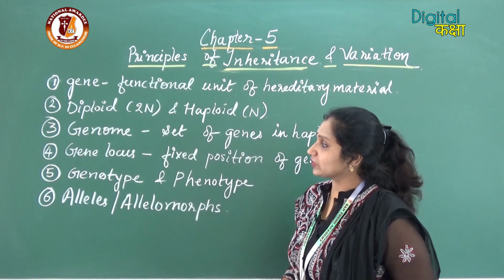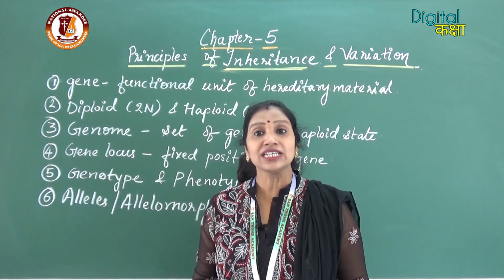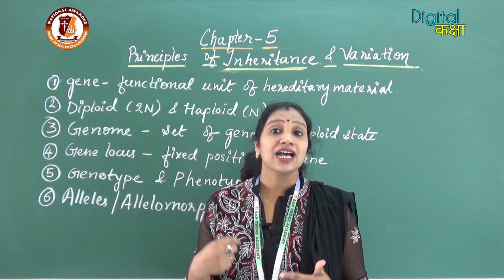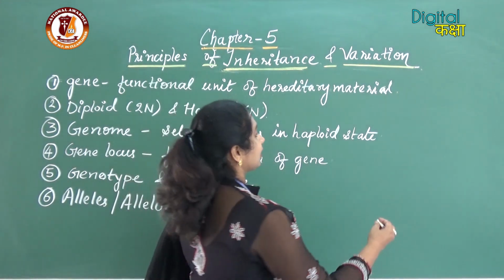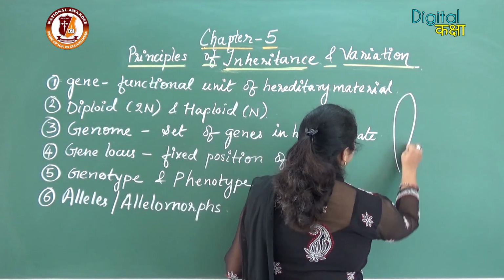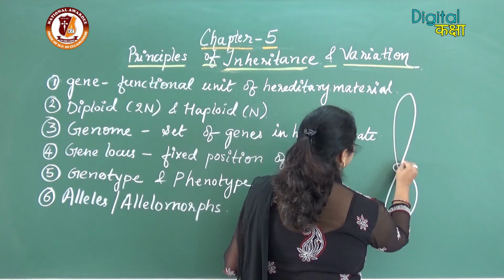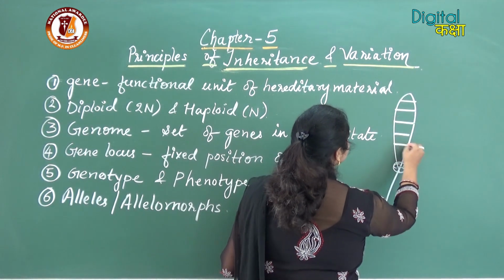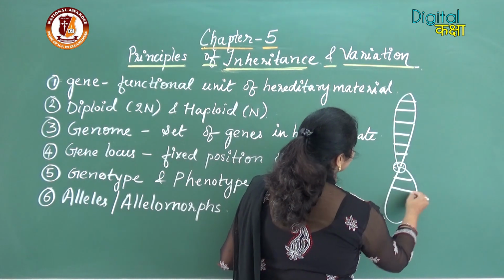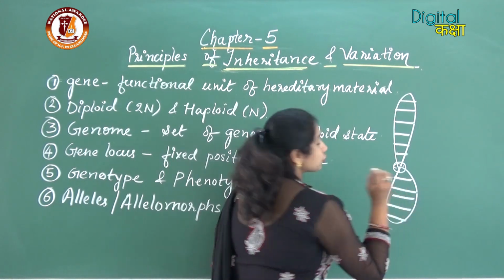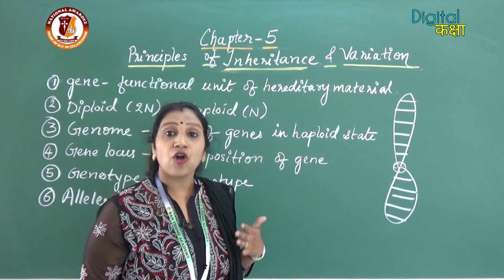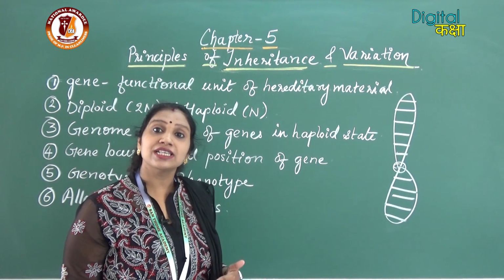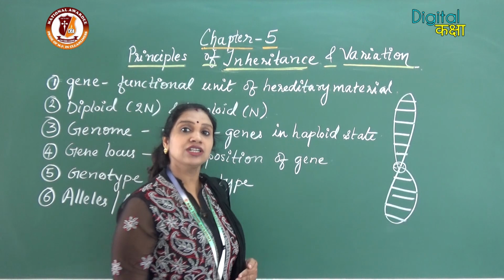Now moving to the next term, that is gene locus. On the chromosomes, the genes are arranged linearly. Like here I am drawing the structure of a chromosome. So here the genes are arranged linearly on the chromosome. The position of the genes on the chromosome is called the gene loci.